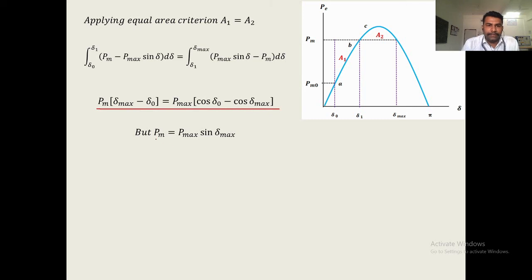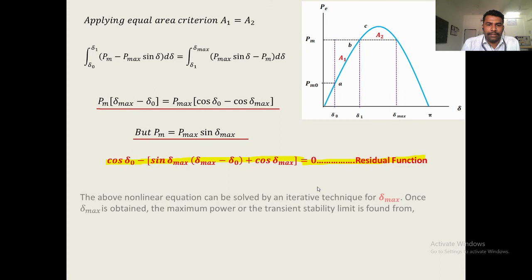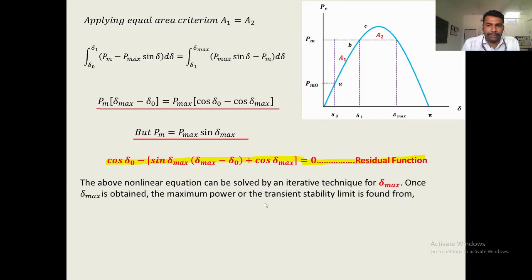In this equation, we will put Pm equals Pmax sin delta max. So, the equation will become cos delta 0 minus (sin delta max) into (delta max minus delta 0) plus cos delta max equals 0. This function is called the residual function. When this residual function is solved by an iterative method for delta max, we will get the maximum possible mechanical power that can be applied on the generator.